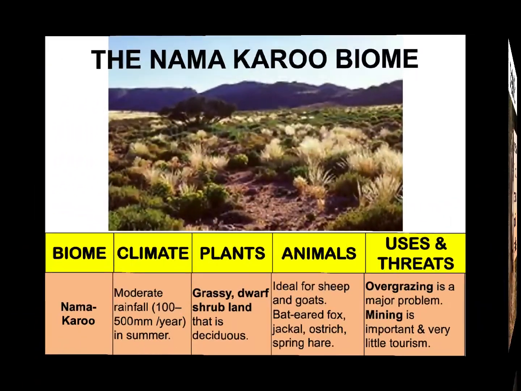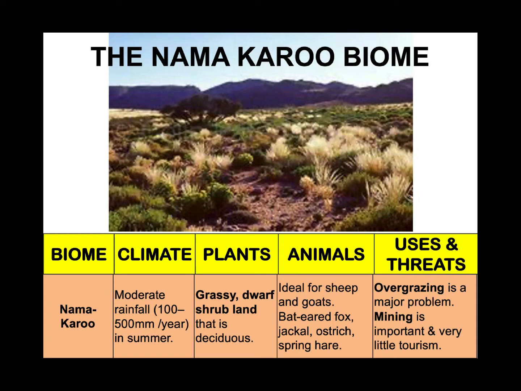We are now looking at the Nama Karoo. The Nama Karoo is the second largest biome in South Africa. It forms part of the Northern Cape province, okay? But it is regarded as a semi-desert area, receiving very, very little rain. Now the summers here are very hot and the winters are very cold. The dominant vegetation type in the Nama Karoo is the grasses.